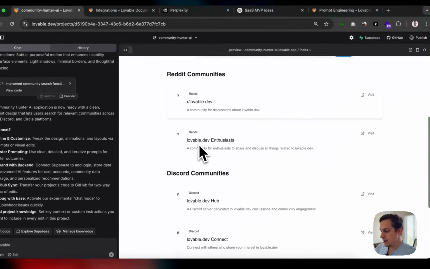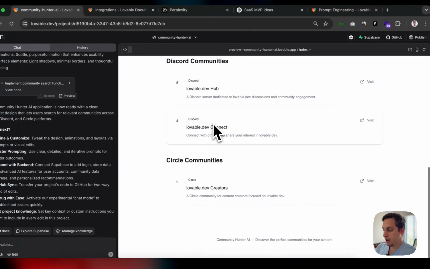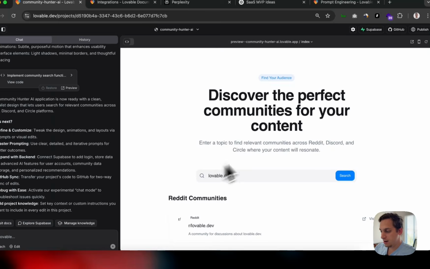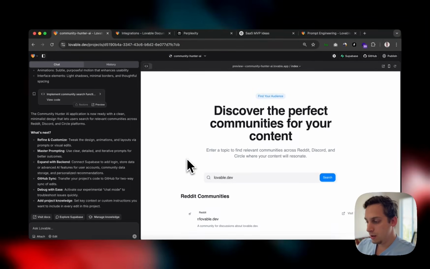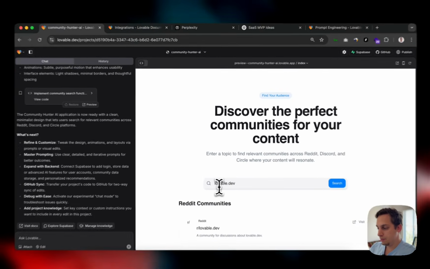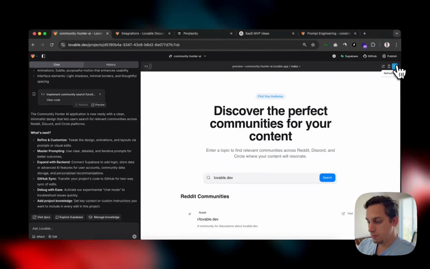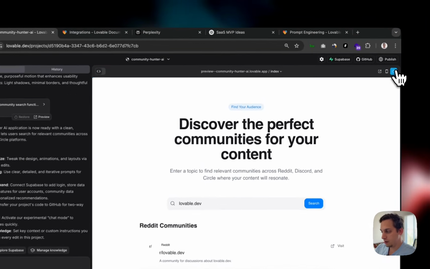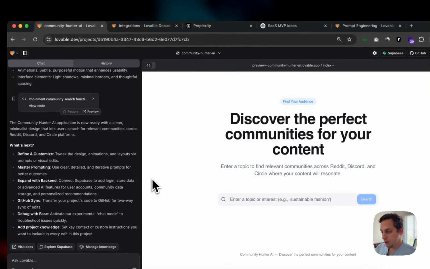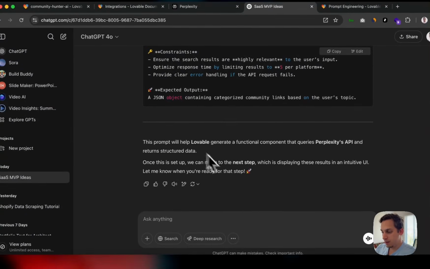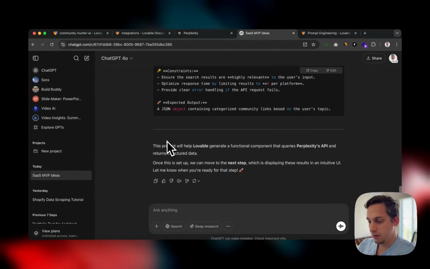So I need an AI to understand the input from the user, right? And use its knowledge to create the results. So we're going to refresh this, and I'm going to create a new prompt in ChatGPT that reflects what I'm trying to do here.